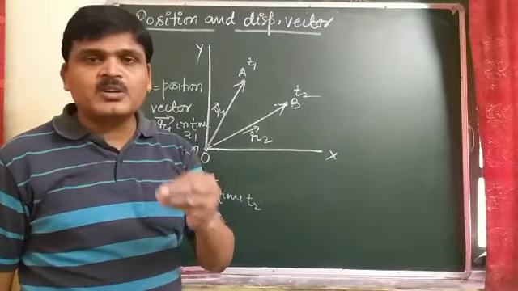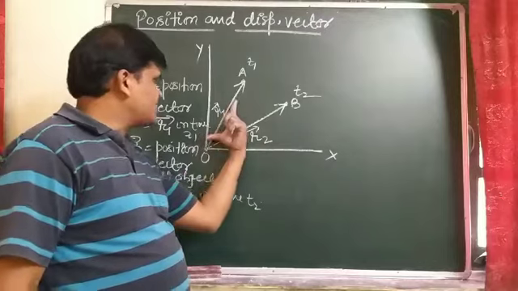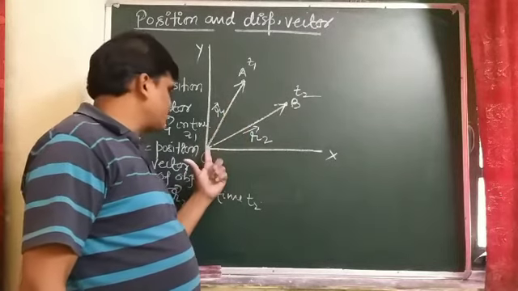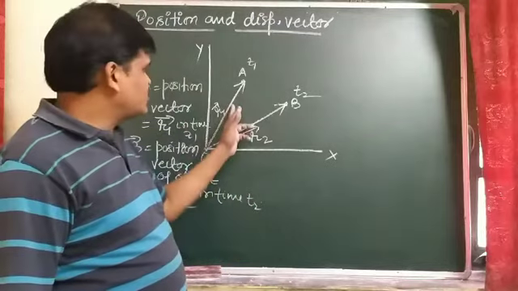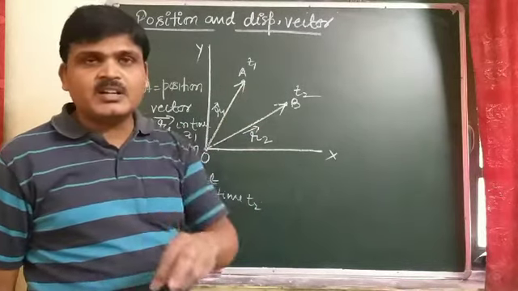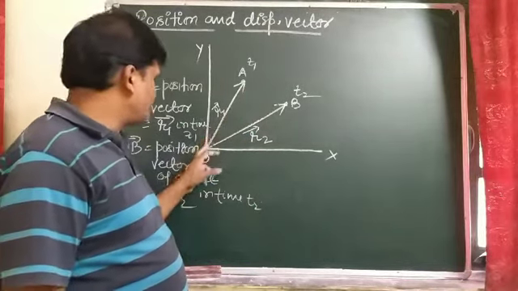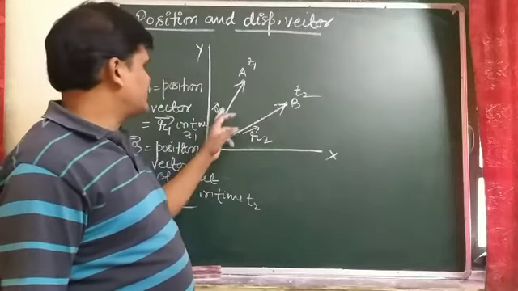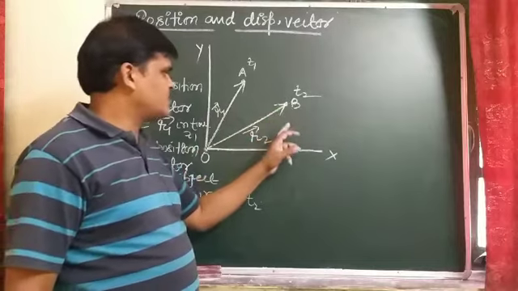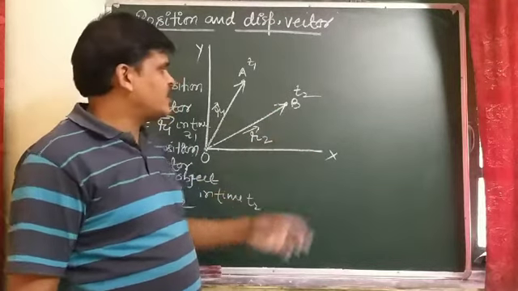So the position of the object gives the displacement of the object from the reference origin, and the position vector also gives the direction of the object from the origin O. So OA is position vector r1, and OB is position vector r2 after time t2.